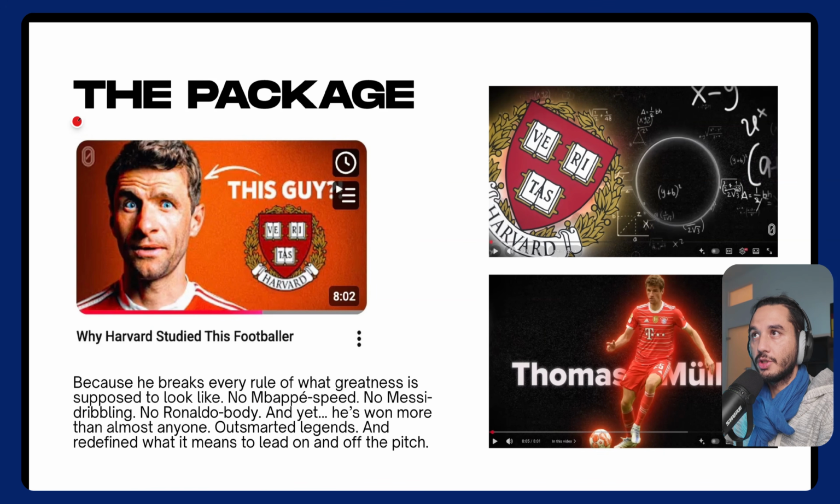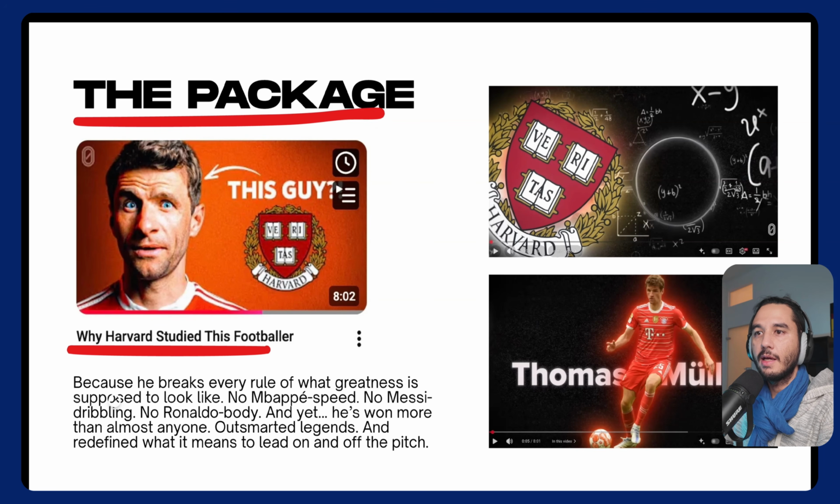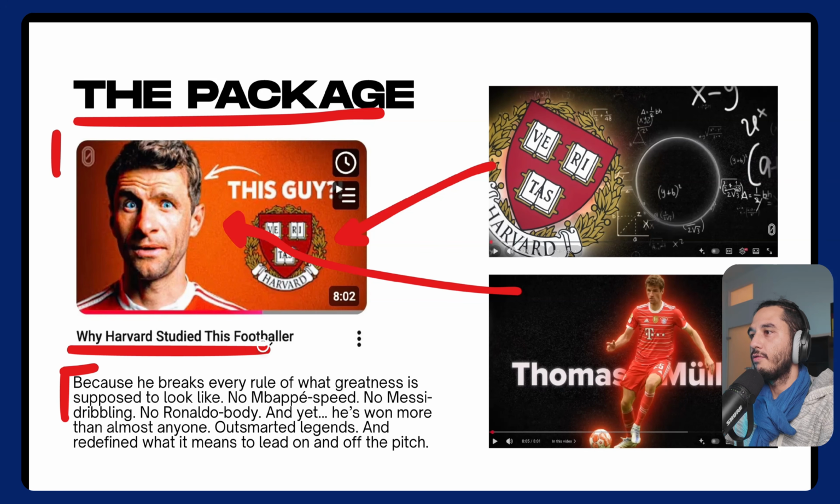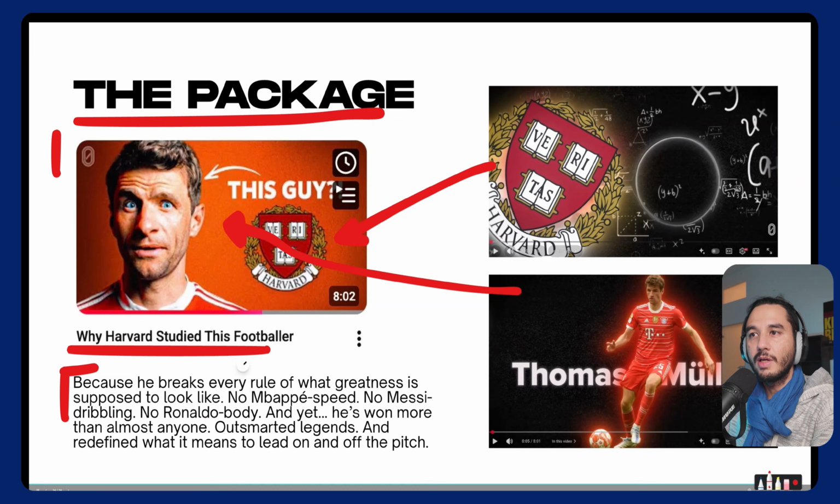Now the package is basically a combination of the title, the thumbnail, and the hook. So those 3 combined are creating the package. As we can see here, they used an element in the thumbnail. We have Harvard and we have footballer. Now, on the hook, of course, we are starting with those 2 statements. We are basically covering our title here.